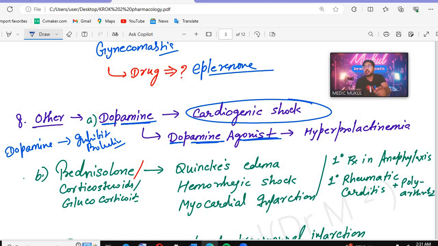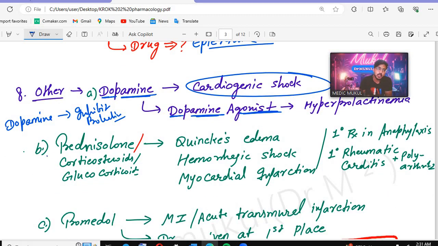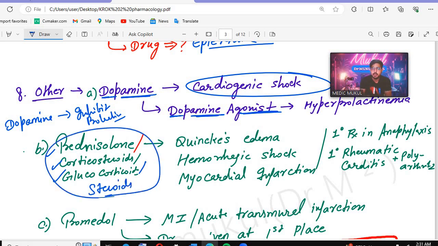Yes, that is correct. That is the digoxin. The digoxin is contraindicated in ventricular extrasystole. After that, prednisolone, a corticosteroid, glucocorticoids, or in the question they can give you the steroid also. So remember all these drugs.